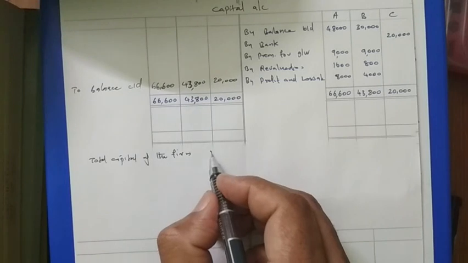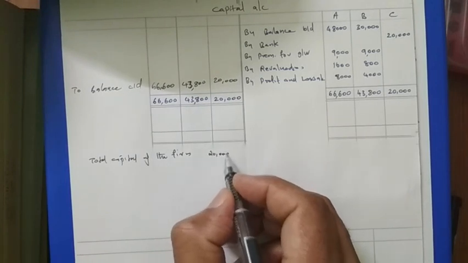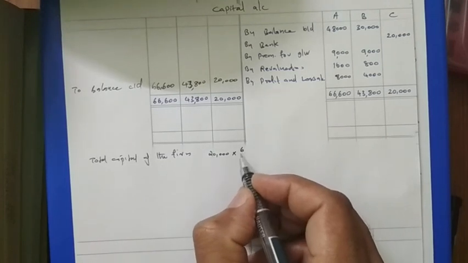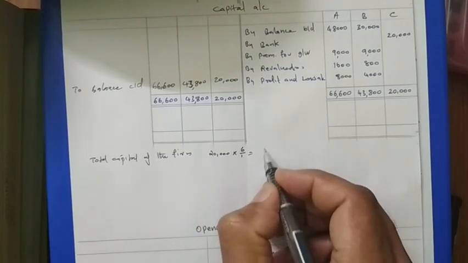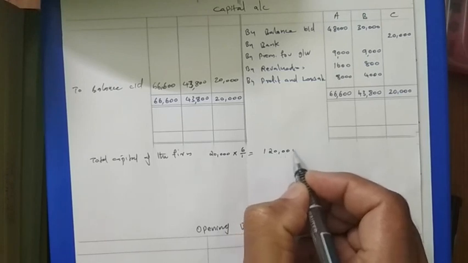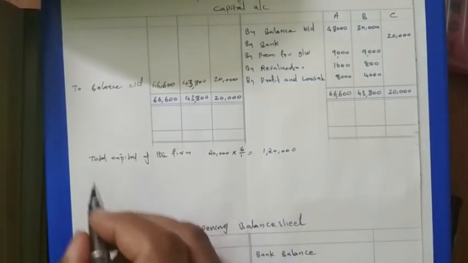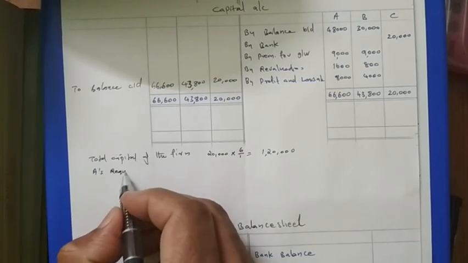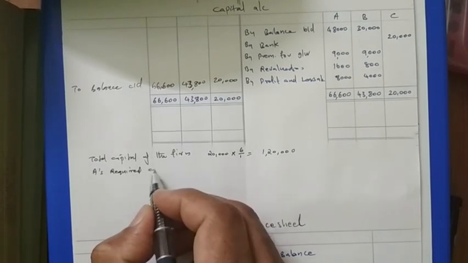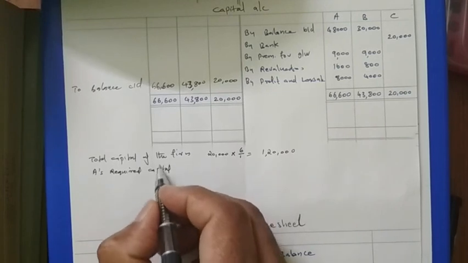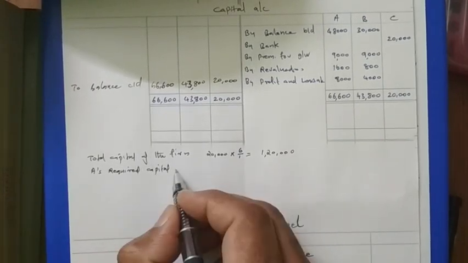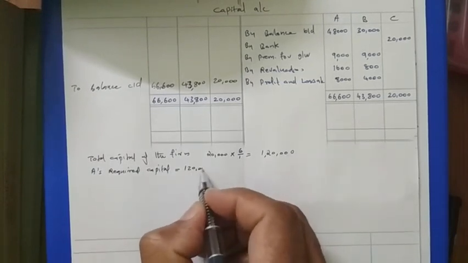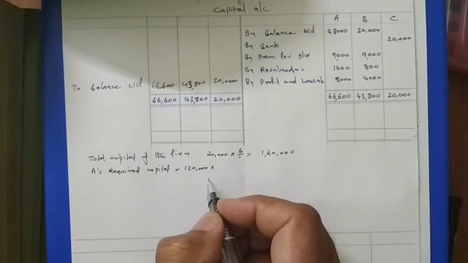The new partner's share of capital is 20,000. Take the reciprocal of his share. His share is 1/6, so we have to multiply by 6 upon 1. It is coming to 1,20,000. Then A's required capital. Required capital means, according to the profit sharing ratio, how much capital is required. The total capital is 1,20,000, multiplied by A's share.